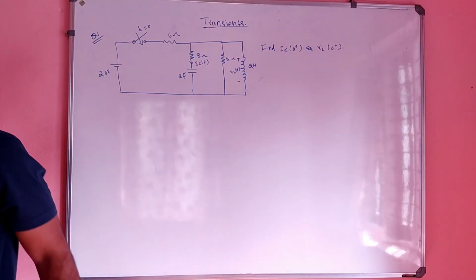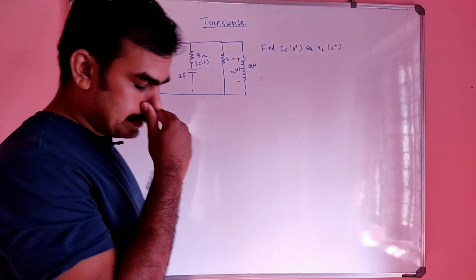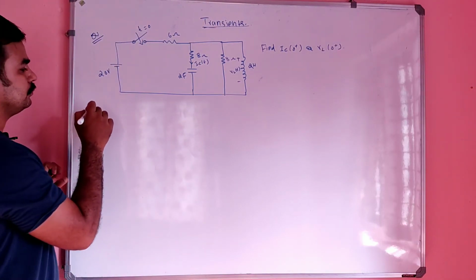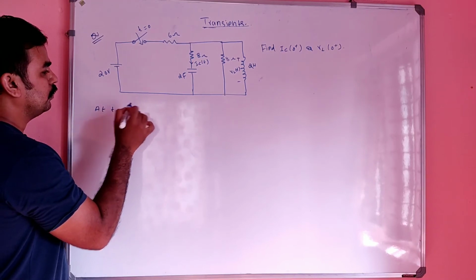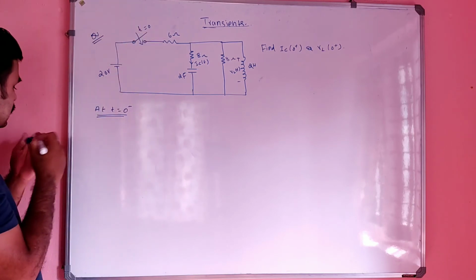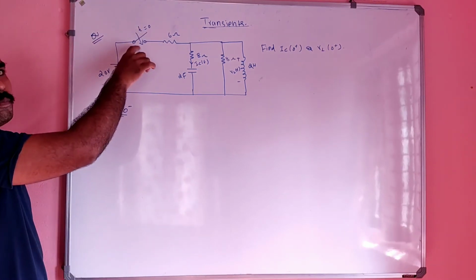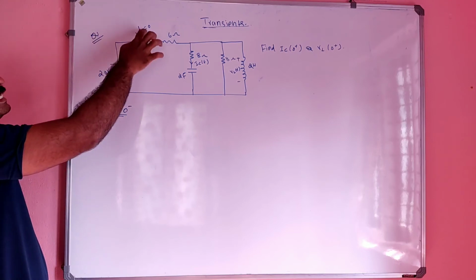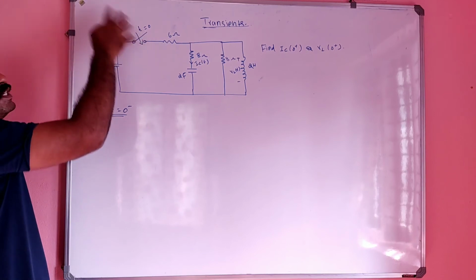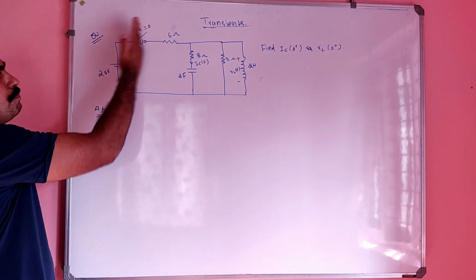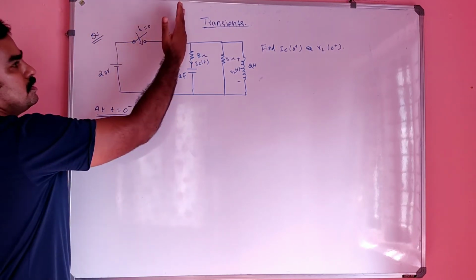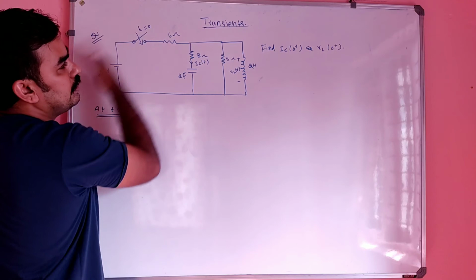Okay. So how can we start with such a question? You can start at t is equal to 0 minus, in order to get the initial condition, right? At t equal to 0 minus, the switch is in open position, because only at t is equal to 0 does it close. So before that the switch was in open position. So this part will be excluded, it will not be there in the circuit, we can remove it.